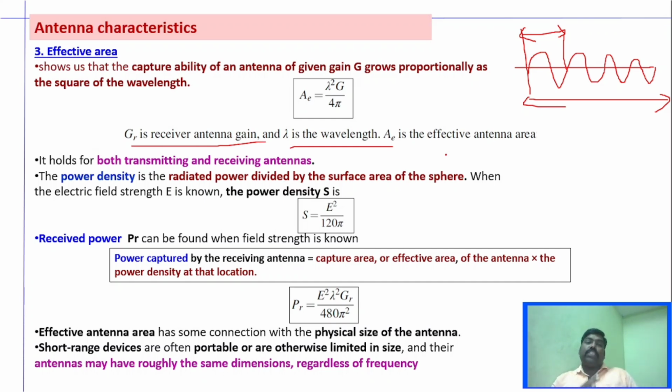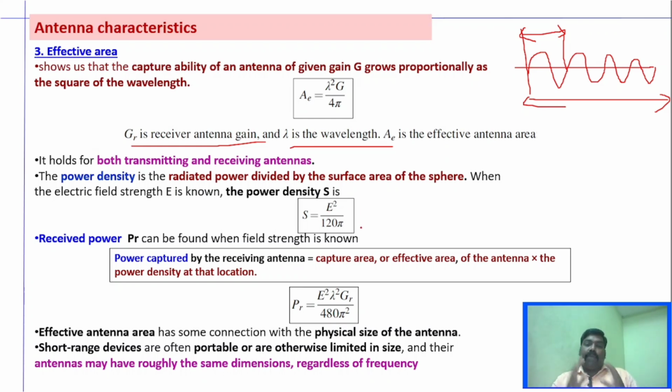And you got to know what power density is. We know directivity: directivity is how far an antenna can radiate its power in one particular direction, the maximum radiation power in one particular direction. Whereas power density is how much power is radiated, the radiated power divided by the surface area of the sphere. That is called power density. We can write the power density as S equal to E squared divided by 120 pi.